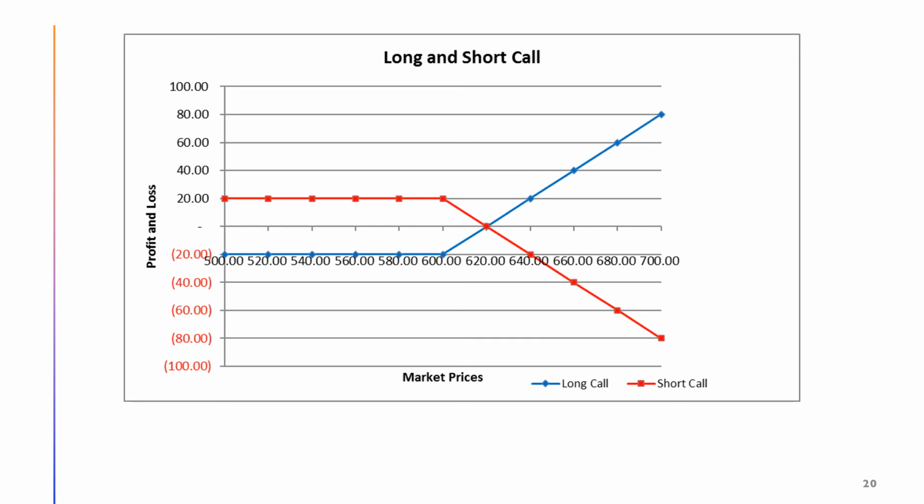Option transactions are a zero-sum game in which the call buyer's profit comes at the expense of the call seller. The profit of the writer has a payoff pattern that is the mirror image of the payoff pattern for the call buyer.